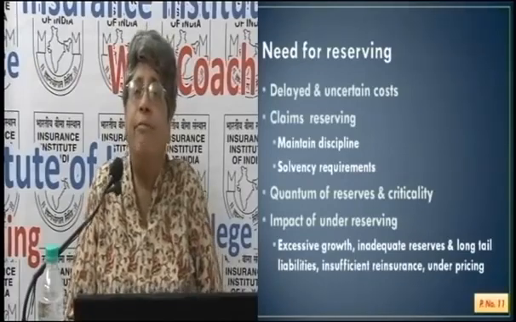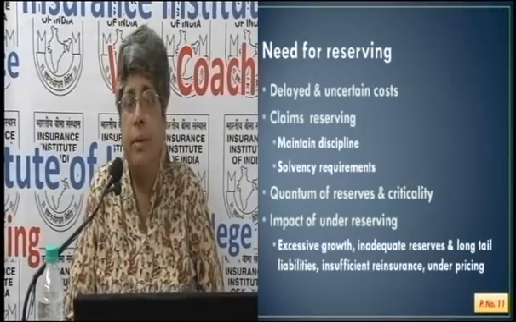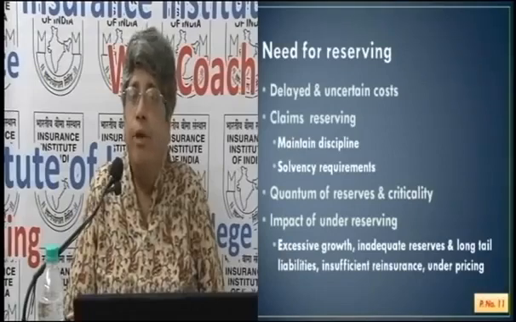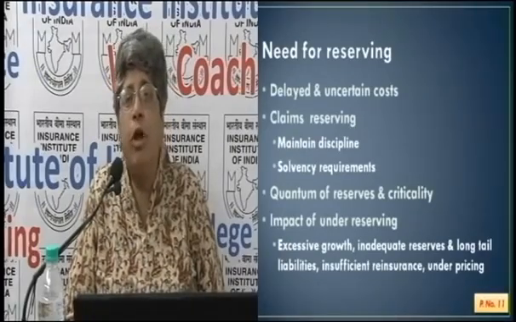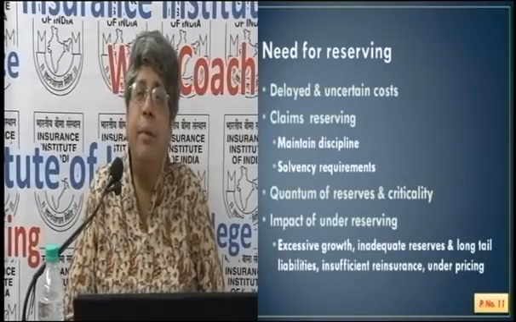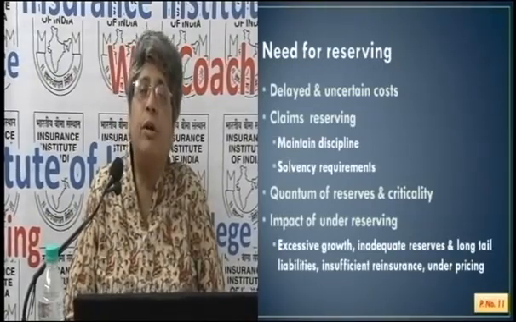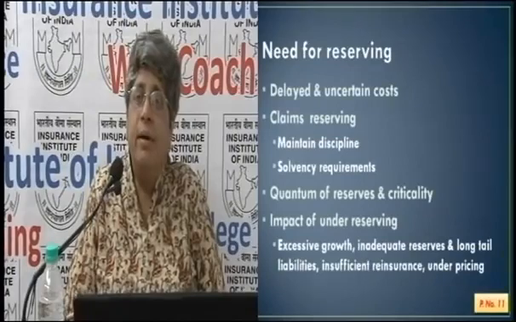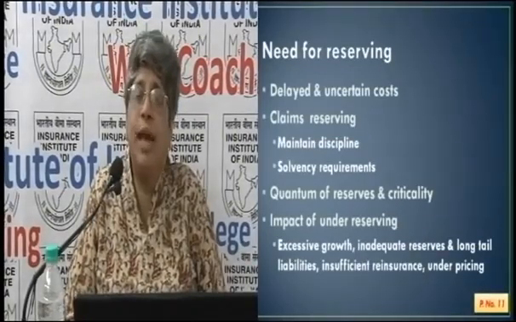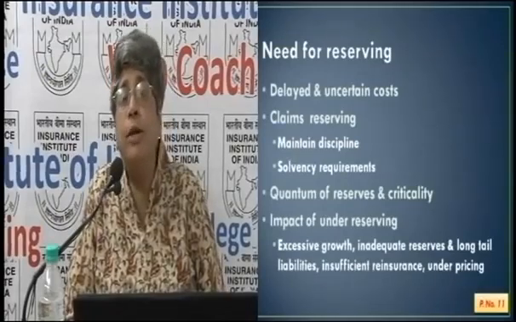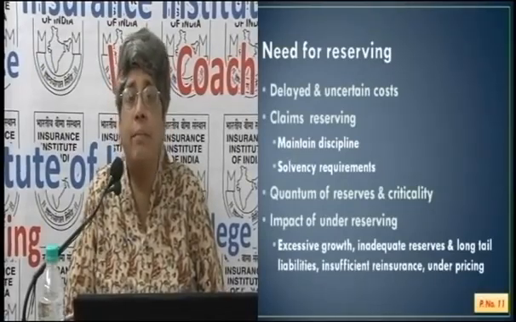What would happen if we under-reserved? Now we have seen soft market and hard market. In a soft market, premium rates are reduced, more covers are given, and insurance companies try to take more business because they have capacity. But it could come to a stage where there is undercutting.